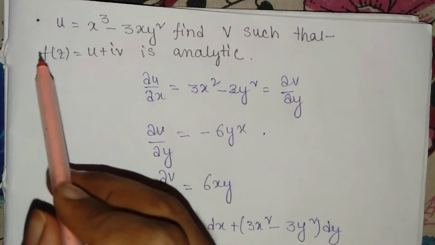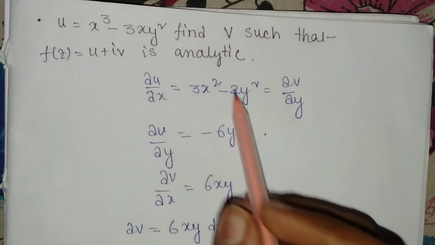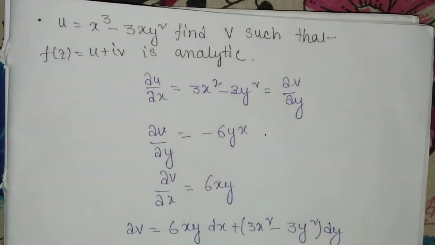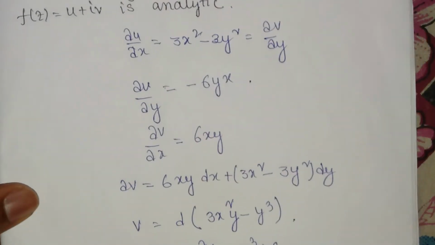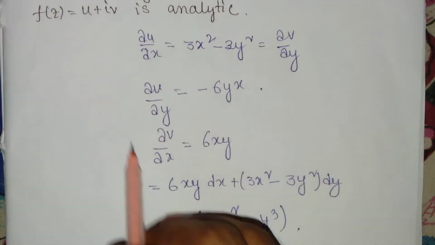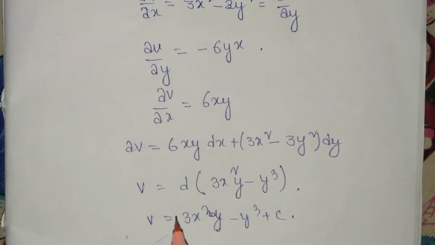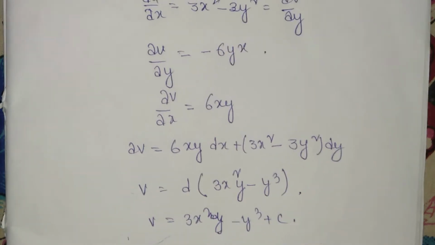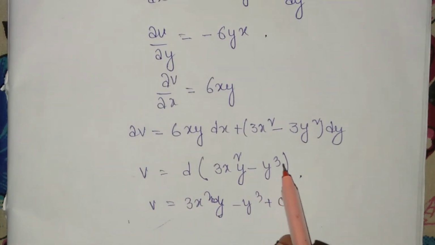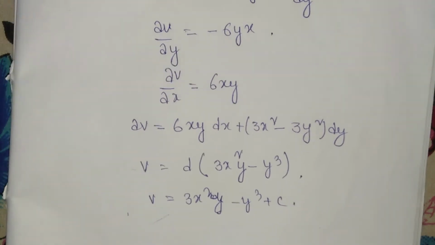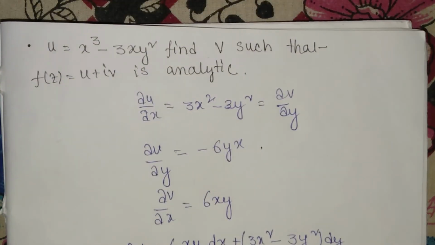You are given u, and you have to find the v such that f(z) = u plus iv is analytic. So first you find del u by del x, then del v by del y. You will get the dv and also get v by integration of this function. So at the end of the integration you have to put a constant such as c. So you will get the v. This is the answer of this question.